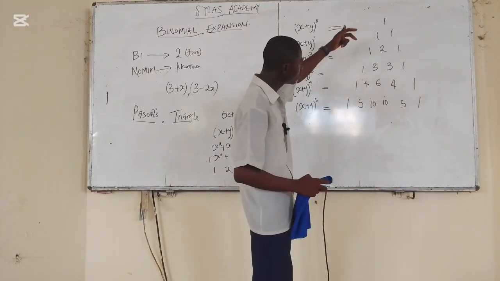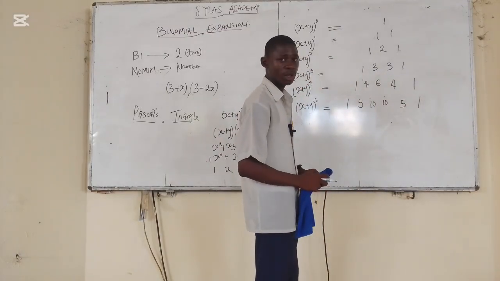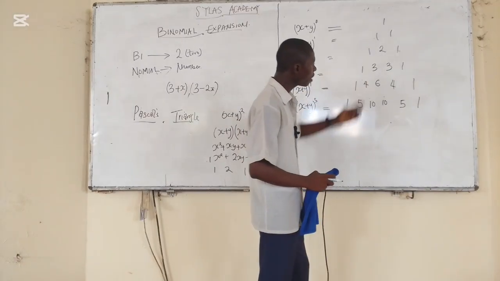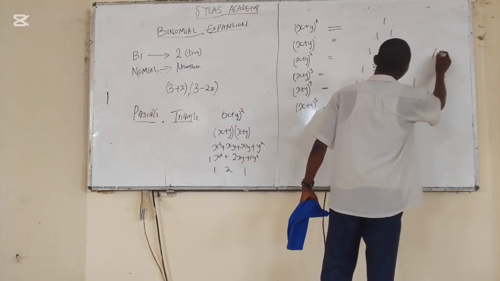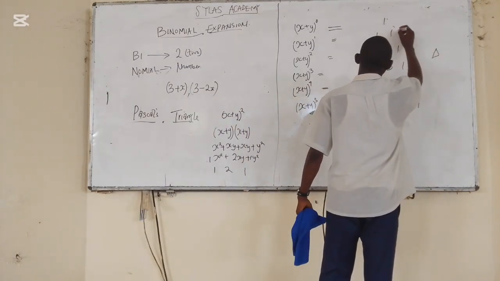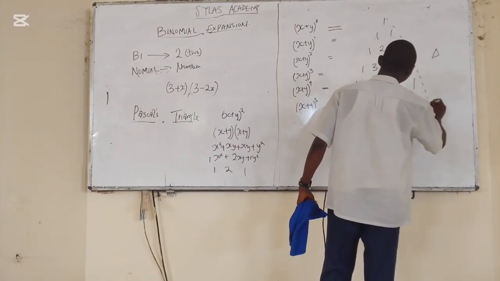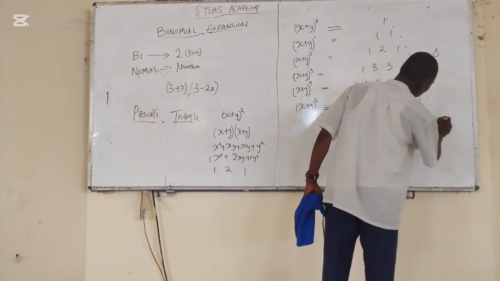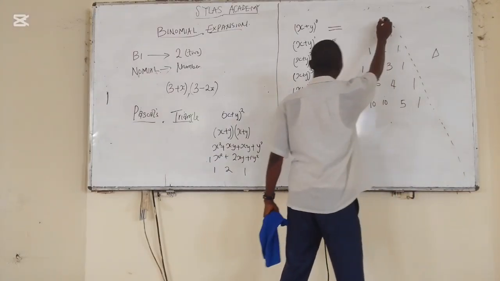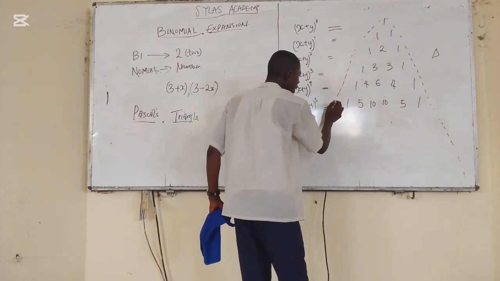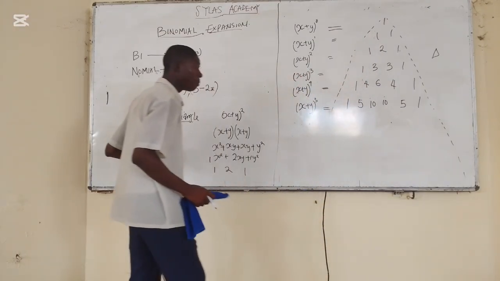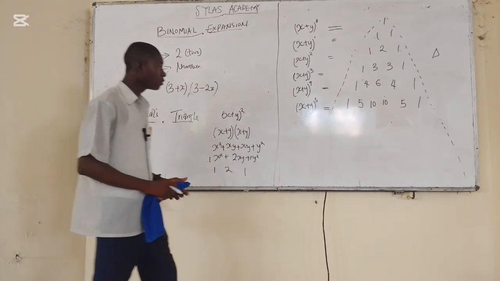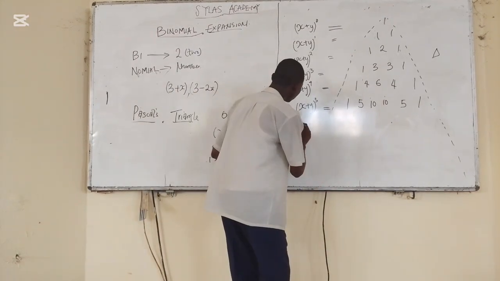Now, if you watch closely, you're having the shape of a triangle. You're having a triangular shape. If you do it up to this point, this is where your triangle will land. That is why they call it Pascal's Triangle.